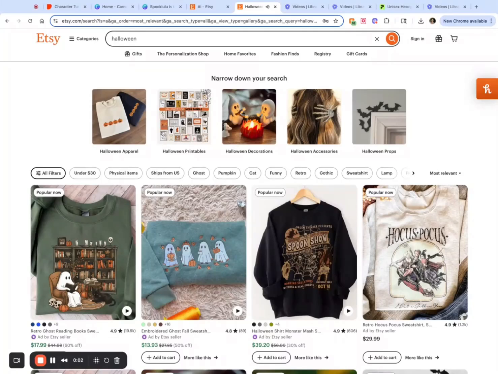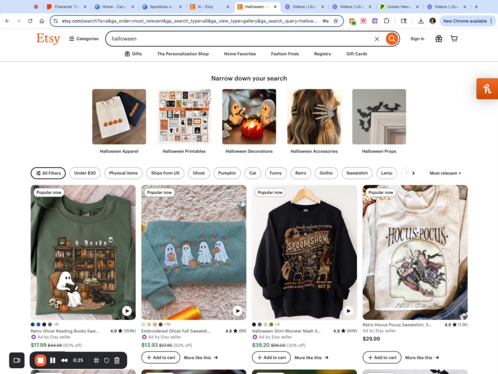So we are entering the holiday season. And you might be thinking to yourself, oh man, we're just in August. We've got at least another month before we enter the holiday season. No. If you are someone who is selling digital products or you're using print-on-demand services, things like that, now is the time to get started.